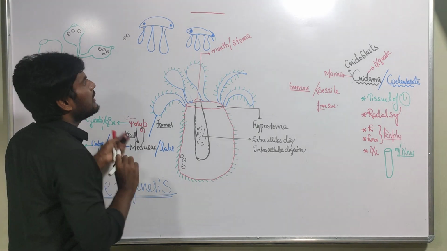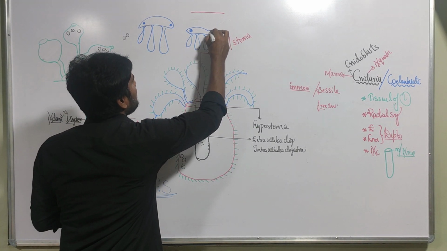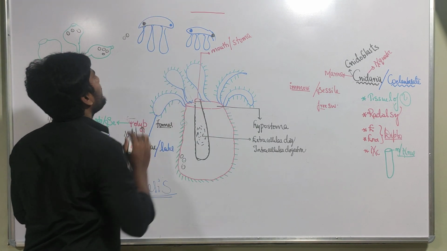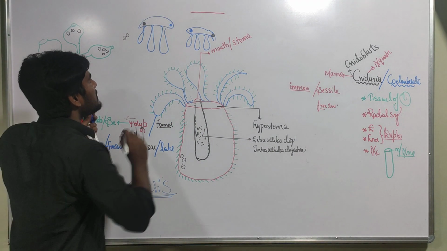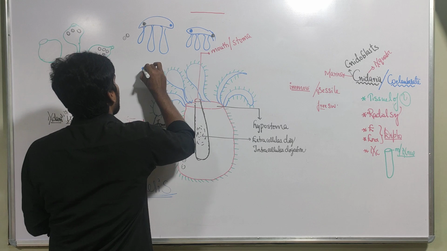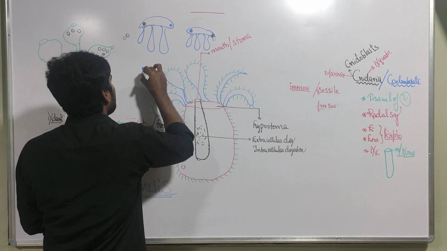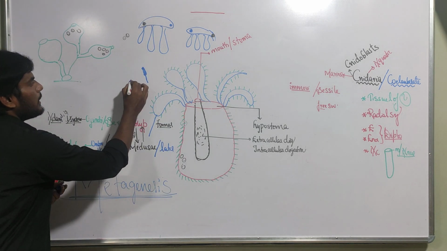Let me show the variation. Female reproductive cell with black. Male reproductive cell with blue. The male reproductive cell is releasing the gamete into the water. What gamete will it release? Sperm.